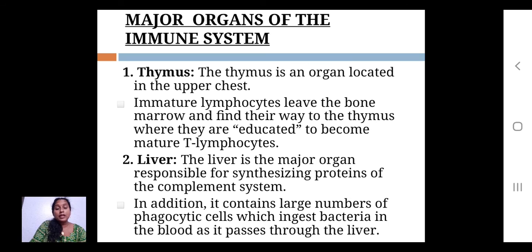The complement system has a very important role in the immune response, and the components it needs are obtained from the liver.